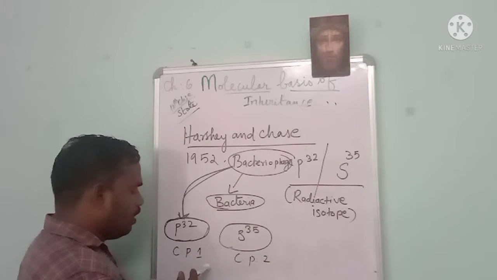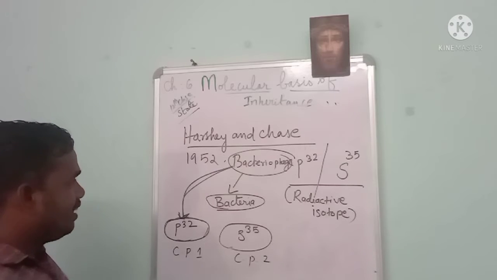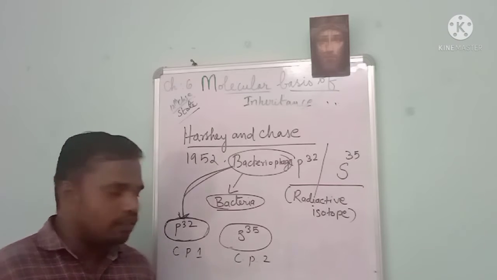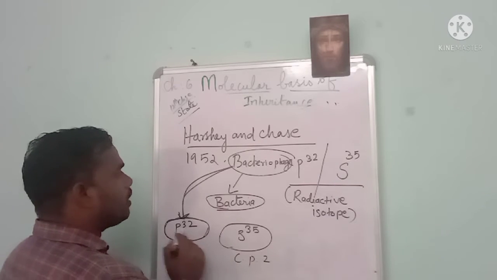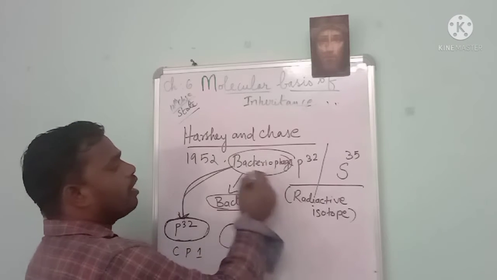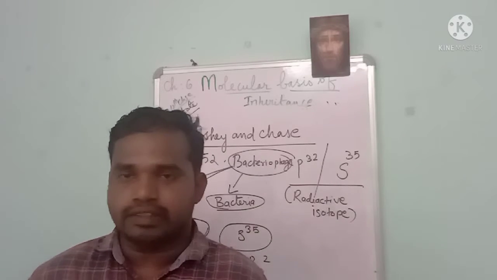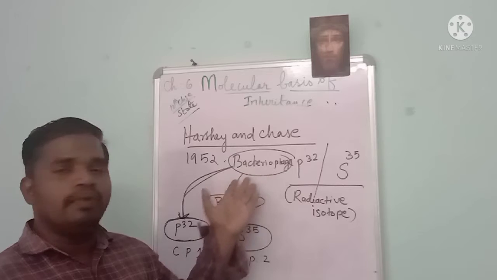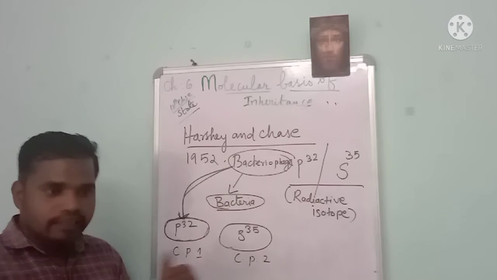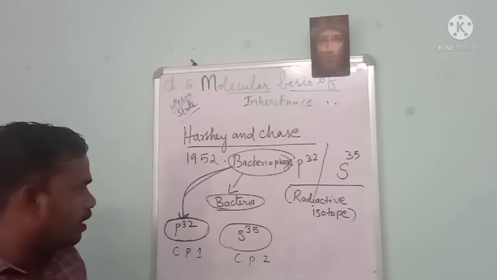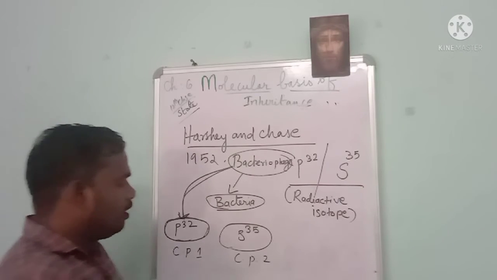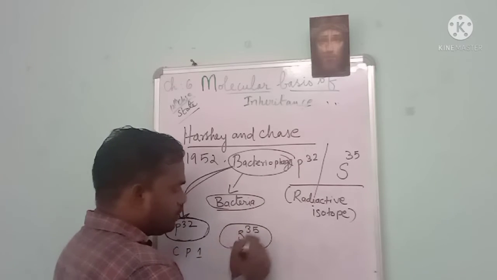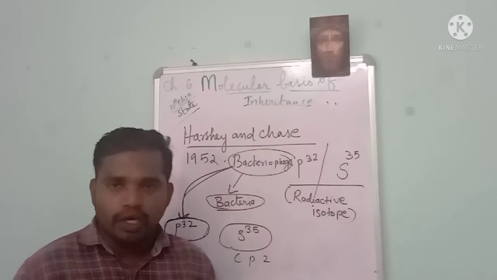In culturing plate 1, the bacteriophage is introduced, and the plate has phosphorus 32 isotopes. So this phosphorus 32 is incorporated into the genetic material of the bacteriophage. That means it is entering the genetic material. Okay? At the same time, in culturing plate 2 we again introduce the bacteriophage, and sulphur 35 is incorporated into it.